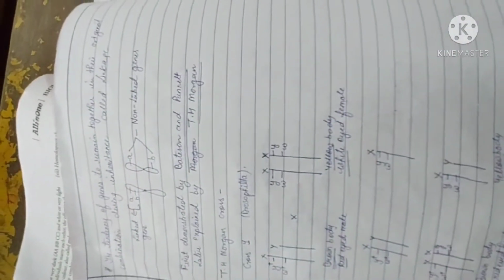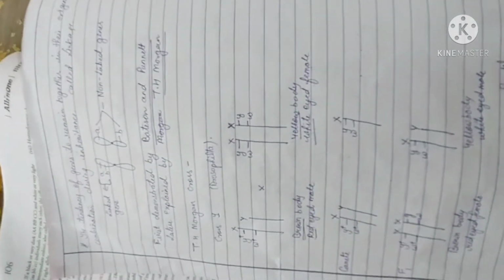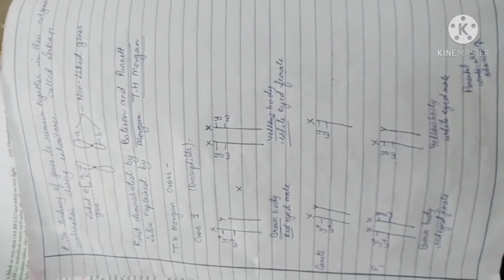Now I am showing one experiment. This experiment has been elaborated here. See here, I have written: the tendency of genes to remain together in their original combination during inheritance is called linkage. The non-linked and linked genes were first demonstrated by Bateson and Punnett, and later explained by T.H. Morgan. T.H. Morgan cross.